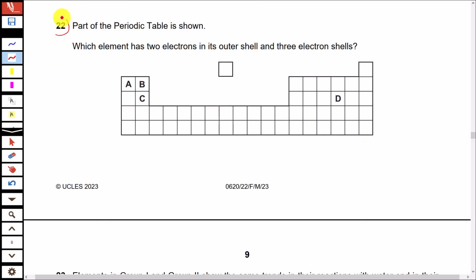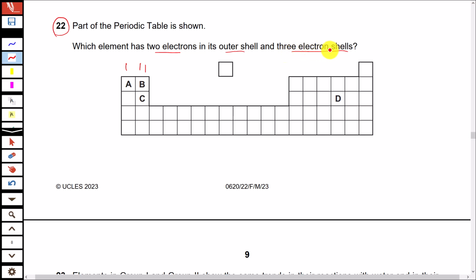Question 22. Part of the periodic table is shown. Which element has 2 electrons in the outer shell and 3 electron shells? The number of electrons in the outer shell indicates the group number of the element in the periodic table. Now there are 2 electrons, it means this element is present in group 2. So it can either be B or C.